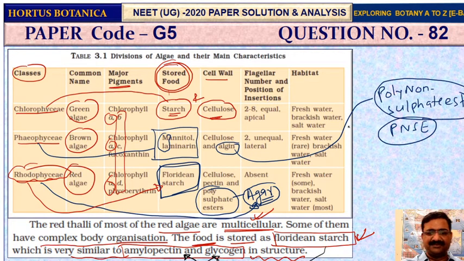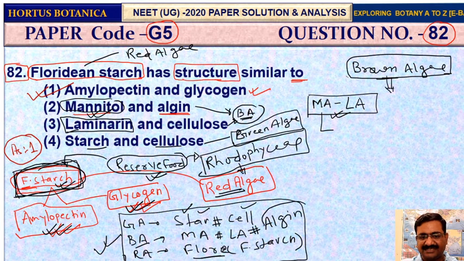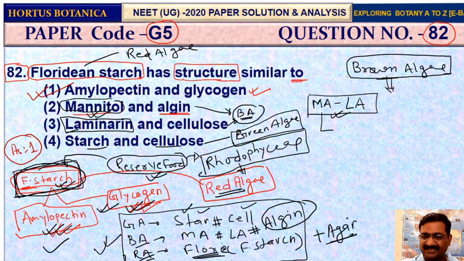Whenever we talk about green algae, the reserve food is starch and the cell wall is made up of cellulose. Brown algae: mala, and the cell wall composition specific is algin. In red algae, it is Floridean starch, very similar to amylopectin and glycogen, and it has agar, that is polysulfate ester. In this way you can very easily recognize them.